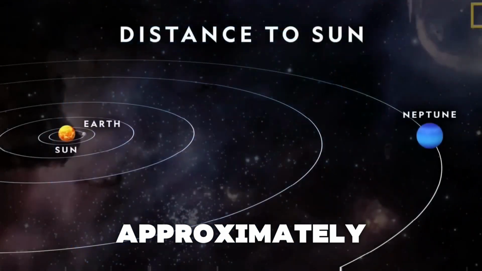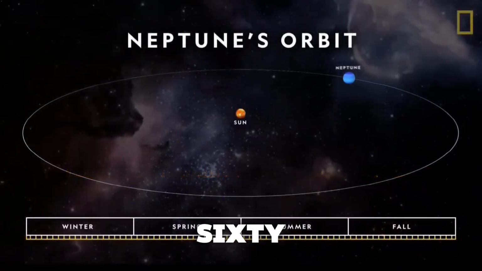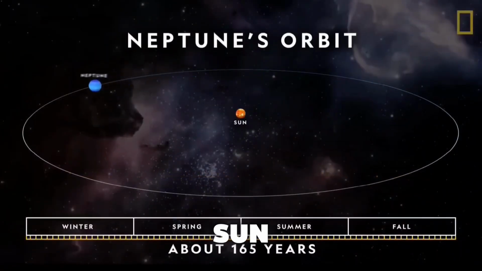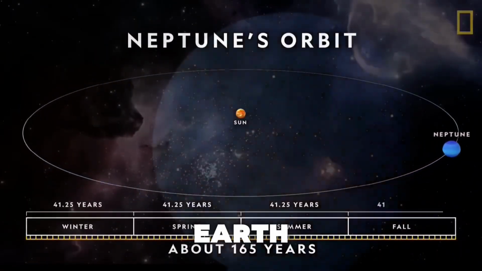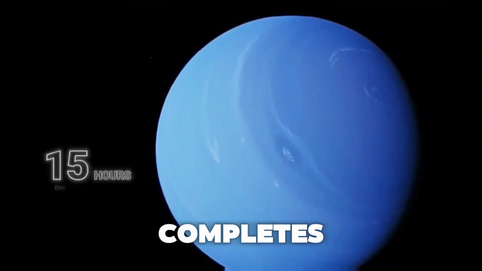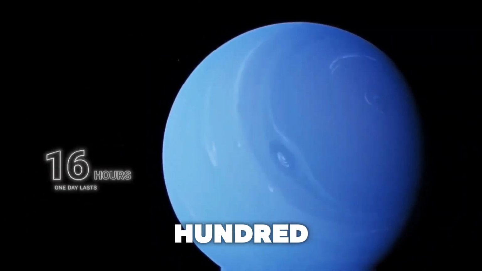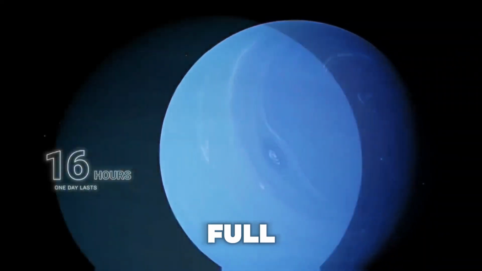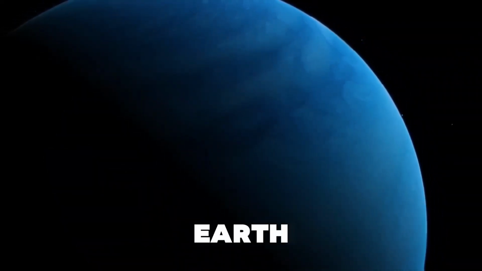It is approximately 4.5 billion kilometers from the Sun and takes 165 years to orbit the Sun, meaning 1 year is equivalent to 165 Earth years, while Neptune completes one rotation on its axis approximately every 16 hours, meaning 1 day is equivalent to 16 Earth hours.